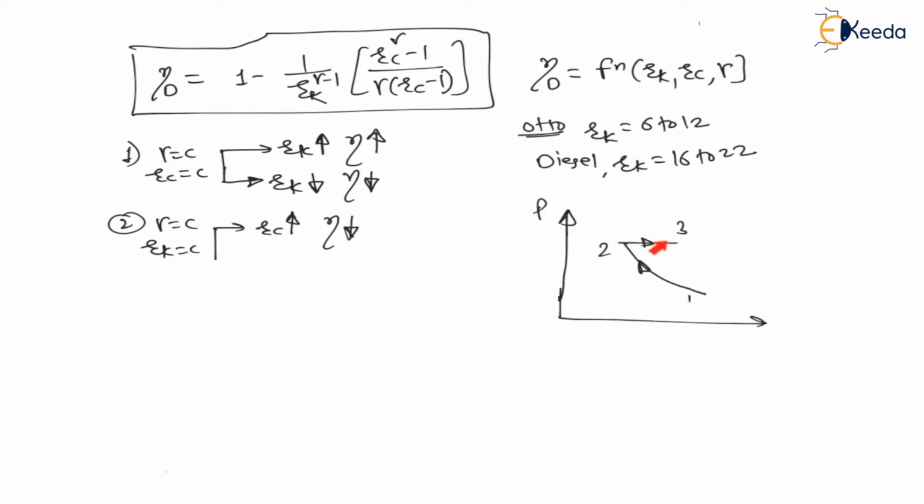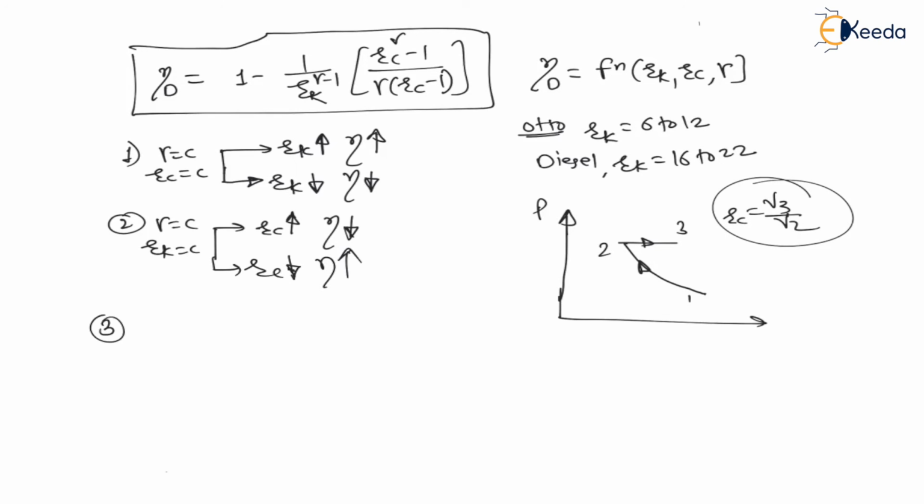Now therefore this ratio is nothing but fuel supply. So if fuel supply is minimum, then it is always better, right? And if fuel supply is maximum, then it is always the worst condition. Hence as Rc increases, Rc being the ratio of V3 divided by V2, this V3 goes on increasing, that means fuel supply goes on increasing, which decreases the efficiency. And as Rc decreases, cutoff ratio decreases, efficiency of the cycle goes on increasing.